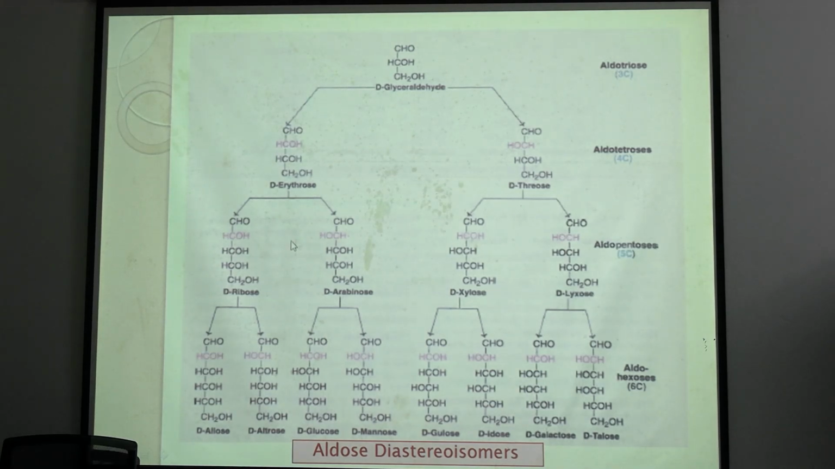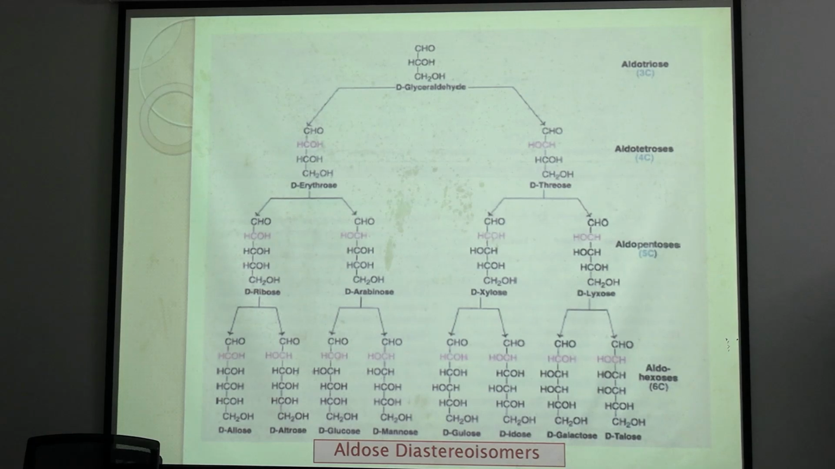These two will be epimers because there will be only one carbon difference. In epimers, there is only one carbon difference. See, glucose and mannose: C2 is different. In the case of galactose, where is galactose? Here. How many carbons differ? One carbon. In which carbon?